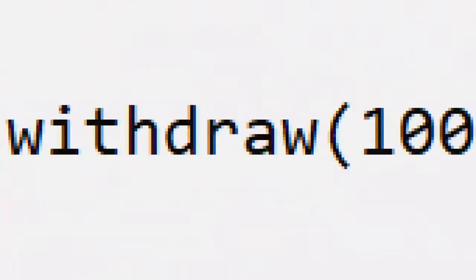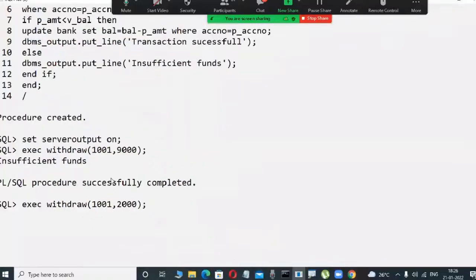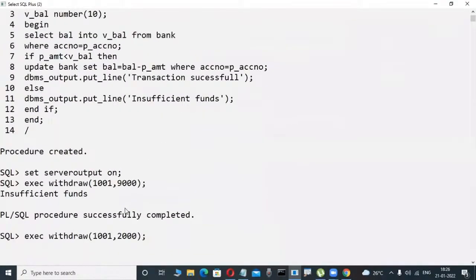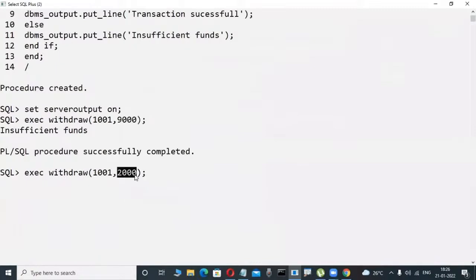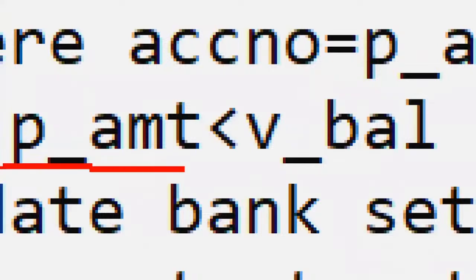I try to execute withdraw again, calling the procedure, and I try to withdraw 2,000 rupees. Possible? Possible. Why? Because my balance is 3,000 and I try to withdraw only 2,000, so the passed amount is less than the available balance, in this case 3,000.